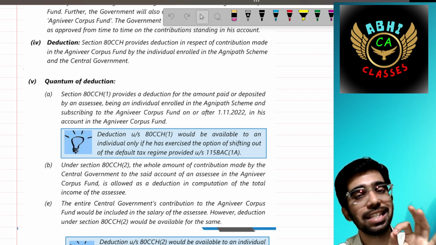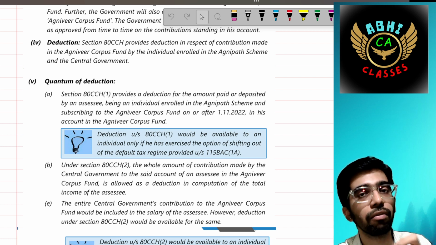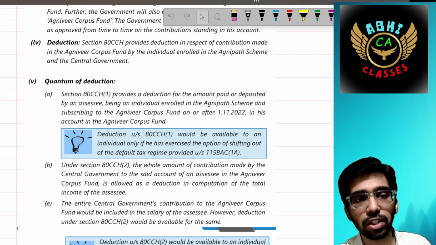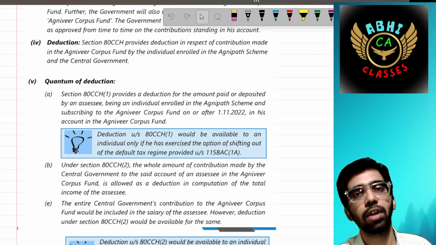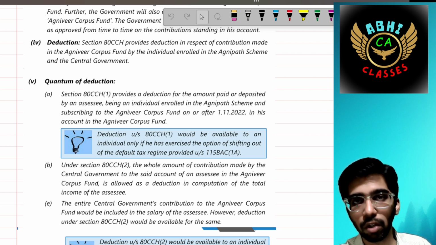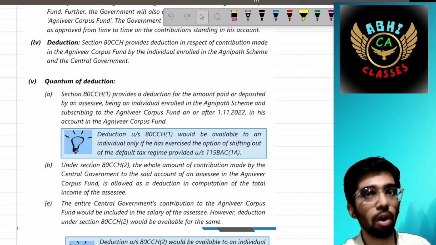Deduction under 80CCH subsection 1 is not applicable if you are opting for 115BAC. It would be available to an SSC only if he has exercised shifting out of the default tax regime. That is, if you are opting for the old tax regime, then only this benefit would be available. If you are opting for 115BAC, no deductions can be claimed.